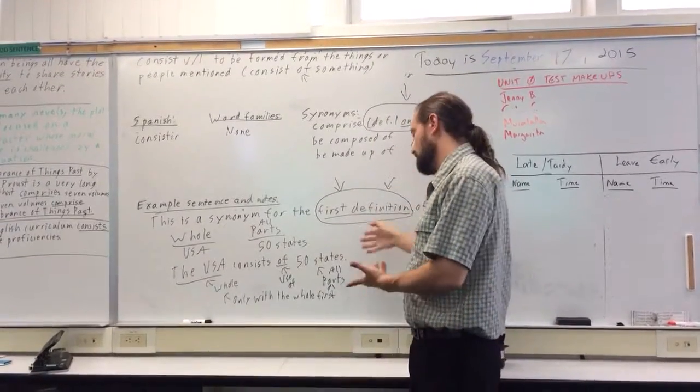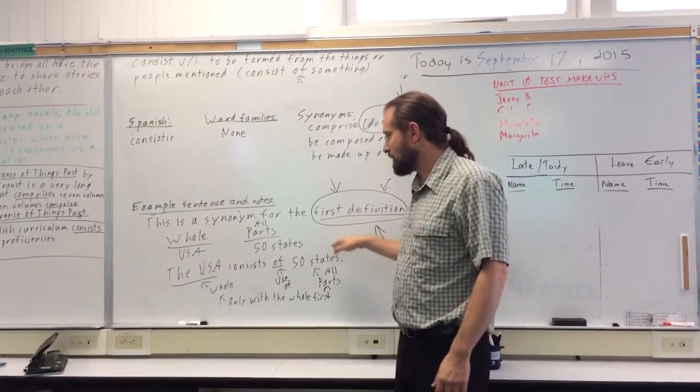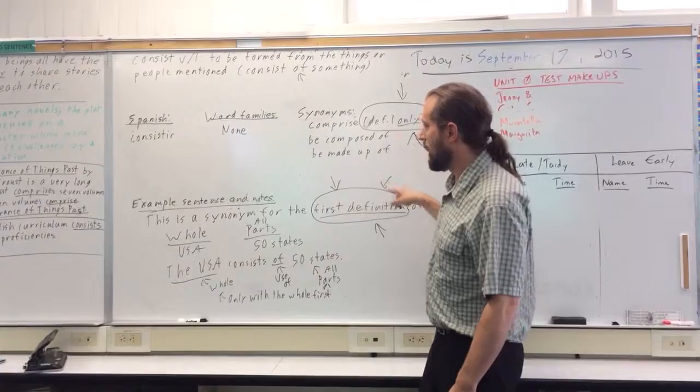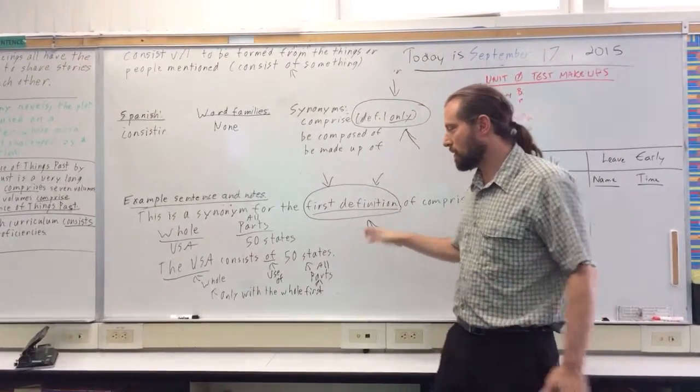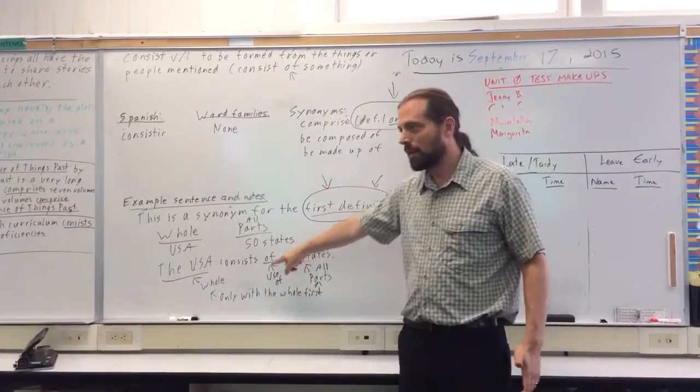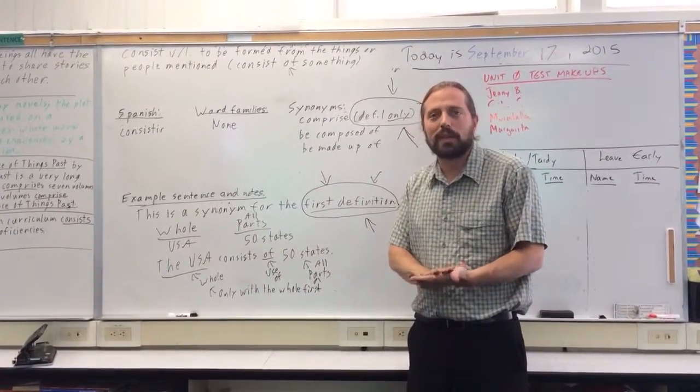With comprise, we can say 50 states comprise the USA, or the USA comprises 50 states, but not with consist. Consist, you can only do it in this order. The USA consists of 50 states. And remember to put the of. I think we always use of with the word consist.